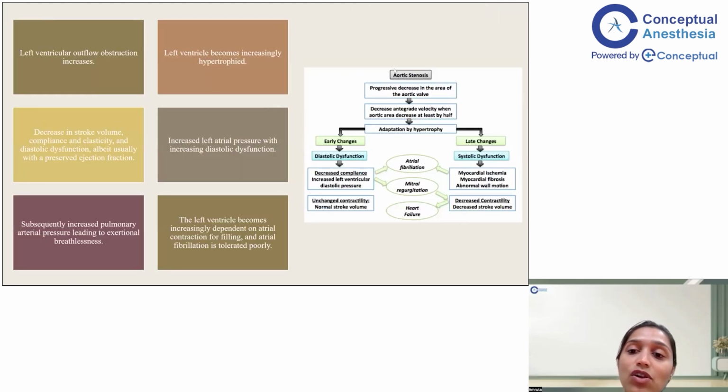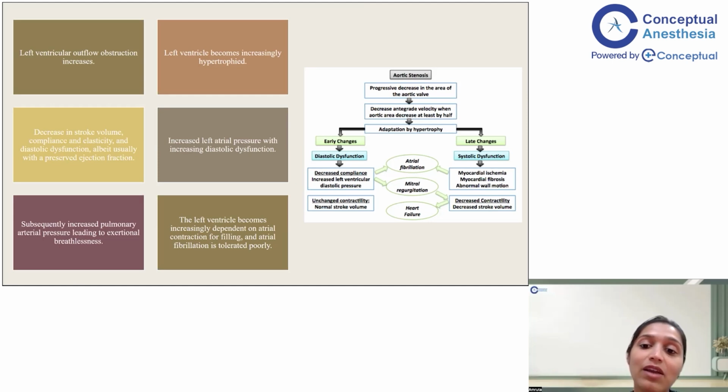Now, what is the pathophysiology of AS? Aortic stenosis is basically an obstruction of your left ventricular outflow tract. Once your left ventricular outflow tract undergoes an obstruction, naturally the muscle proximal to this obstruction will undergo hypertrophy because it now has to pump against a fixed outflow. So it has to pump with a lot of pressure. Now the primary aim of your LV is to maintain the EF, or to maintain the stroke volume. So it tries to increase its pressure to push against this outflow.